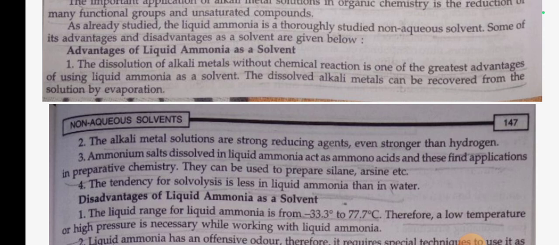Number 2, the alkali metal solutions are strong reducing agents, even stronger than hydrogen. Number 3, ammonium salts dissolved in liquid ammonia act as acids and these find application in preparative chemistry. They can be used to prepare silane, arsine, etc. The tendency for solvolysis is less in liquid ammonia than in water.